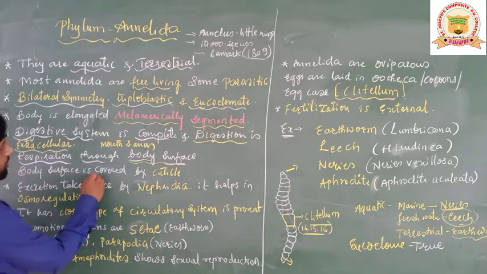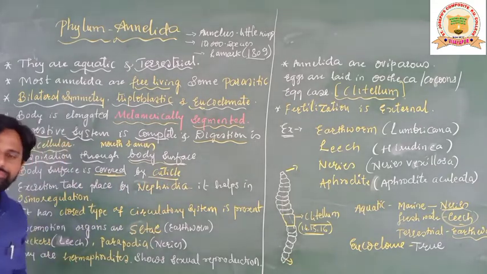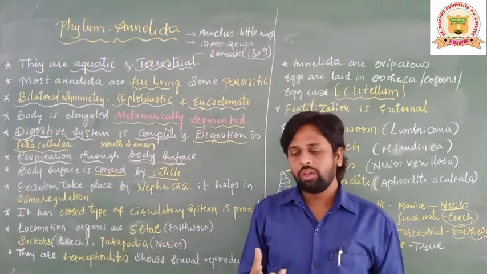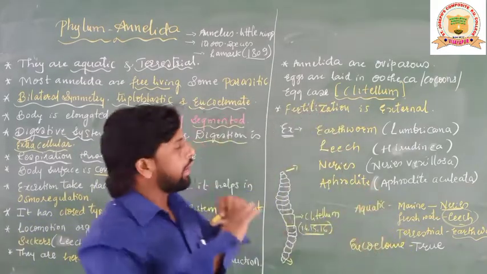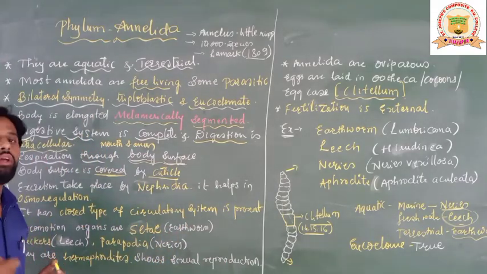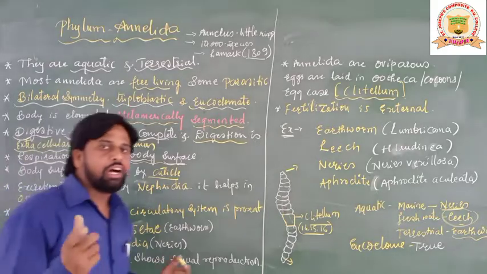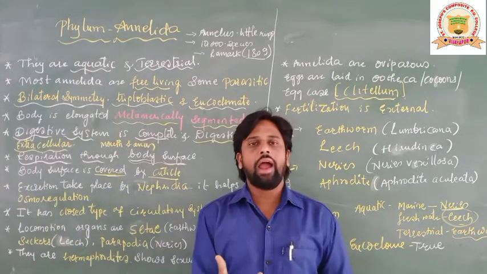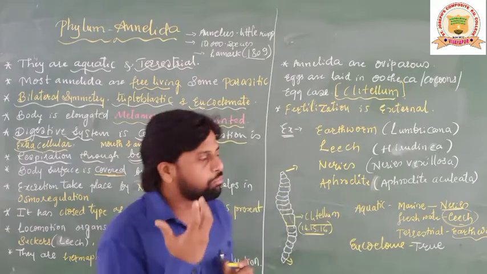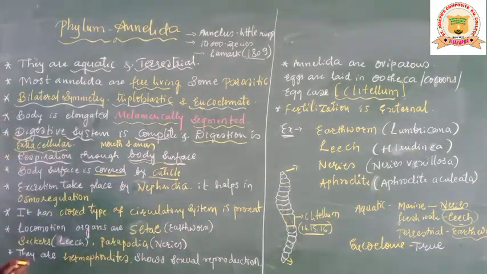Apart from this, the body surface is covered by cuticle. Cuticle is a cuticularized structure which forms a thin waxy layer around the body surface. If you hold an earthworm in your hand, you have seen a shiny surface on its body. It is because of what, students? The presence of cuticle.